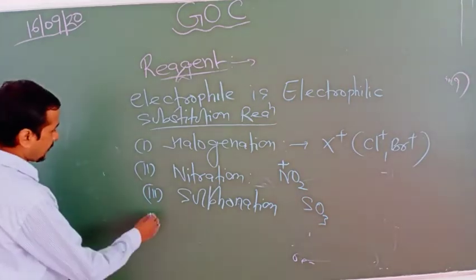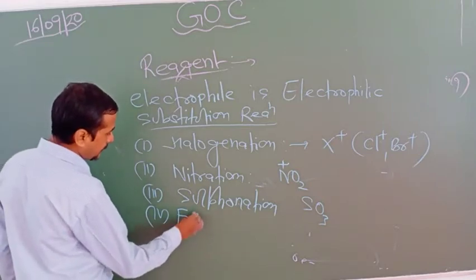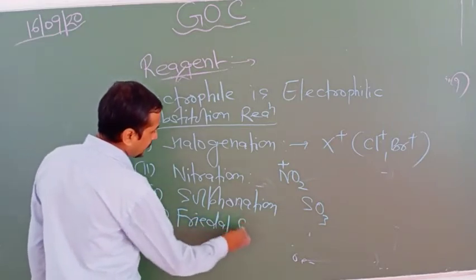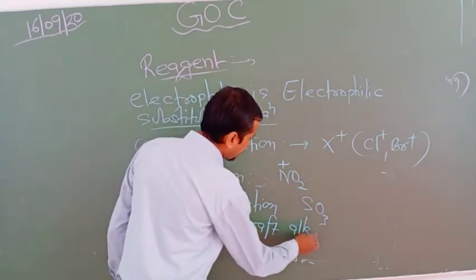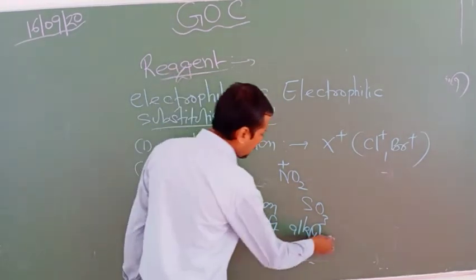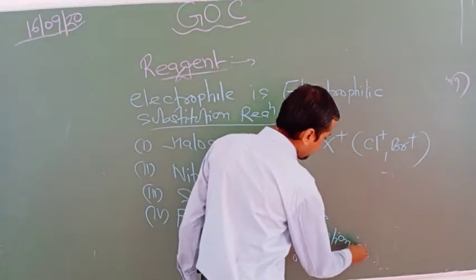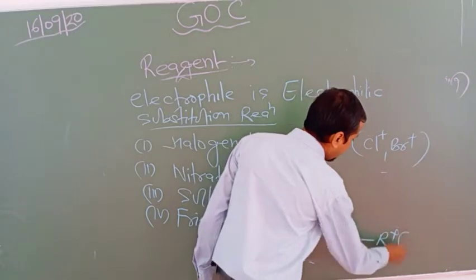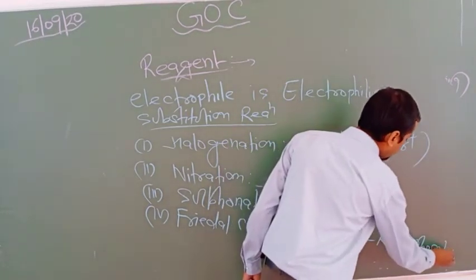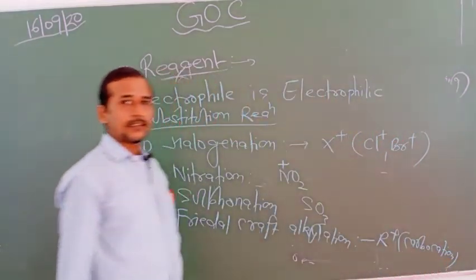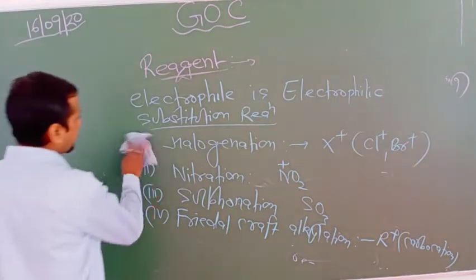Now one more important reaction, that is Friedel-Crafts alkylation. Here the alkyl group is the electrophile. Here the carbocation, R plus, is the electrophile.